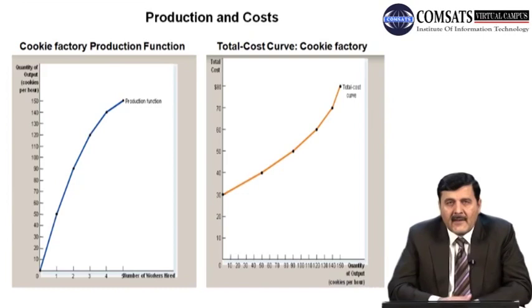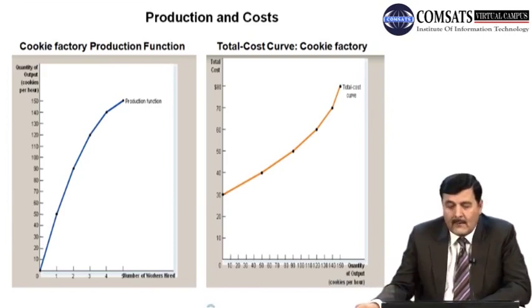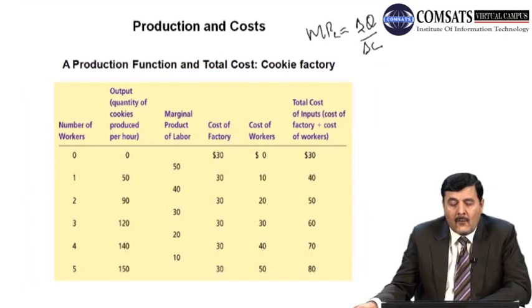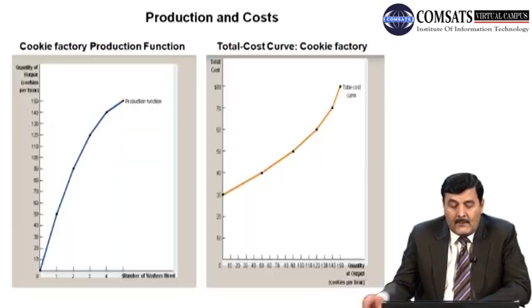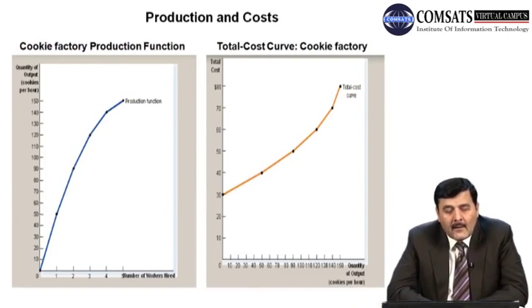तो इसी जो पिछले टेबल में हमने एक टेबल बनाया, उसके ज़रिए हम प्रोडक्शन फंक्शन बना सकते हैं. We can draw the cost curve also. अगर आप देखें, on the left hand side we have a graph of the production function. So if you use certain units of labor, here the labor is the only variable factor of production.